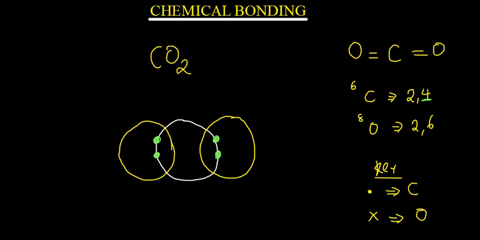Now I'm going to go to oxygen. Each oxygen has got 6 electrons in the outer shell, so I'll put 2 here, remaining 4. I'll put 2 here, and then I'll put 2 here. Same way with this other oxygen this side, I'll put 2 here, remaining 4. I'll put 2 here, and then I'll put 2 here. So if you count the number of electrons for carbon, 1 2 3 4 5 6 7 8, there are 8 altogether. Same with oxygen, but this is a double bond, this is also a double bond, so that makes the two double bonds which are in carbon dioxide. Is this good?